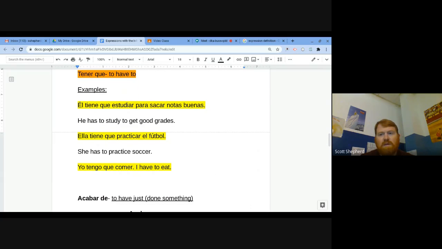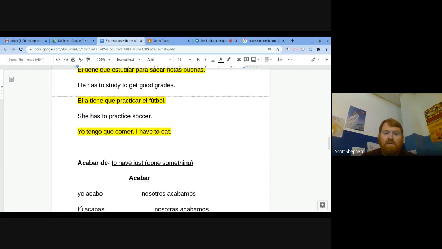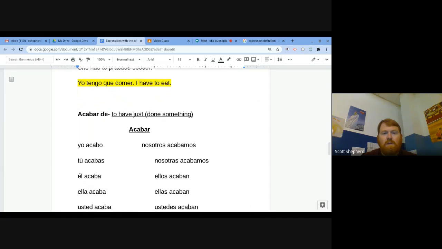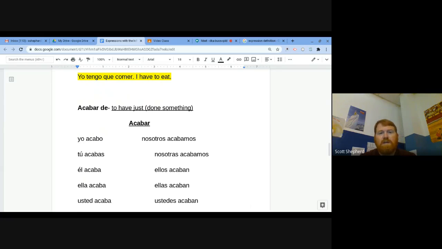The next expression we have is acabar de, to have just, and this is going to mean you've just done something. So the verb is acabar. It's an AR verb. It has normal AR verb endings. Yo acabo, tú acabas, nosotros acabamos.